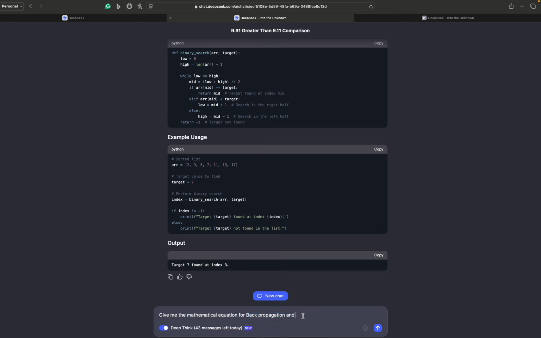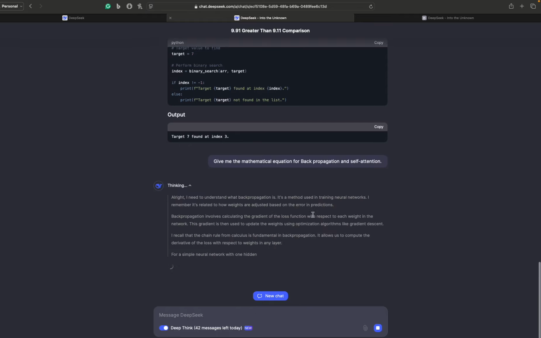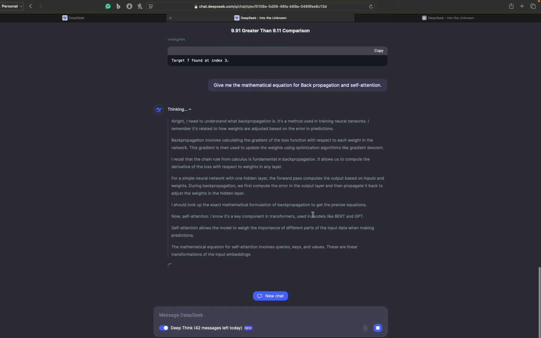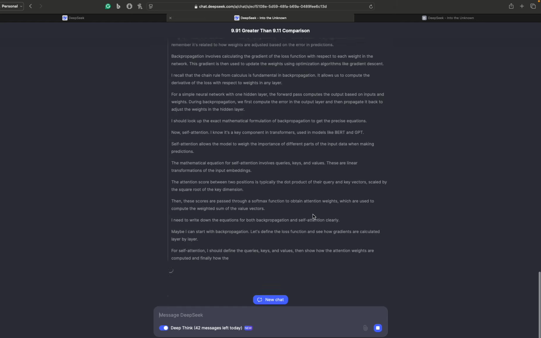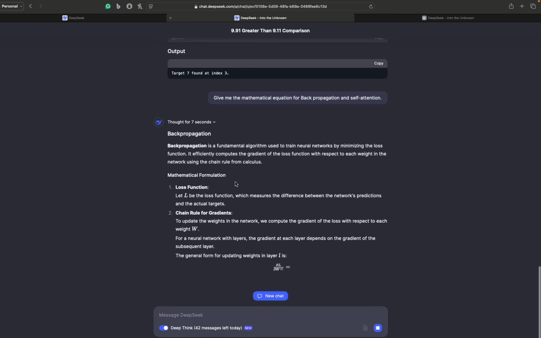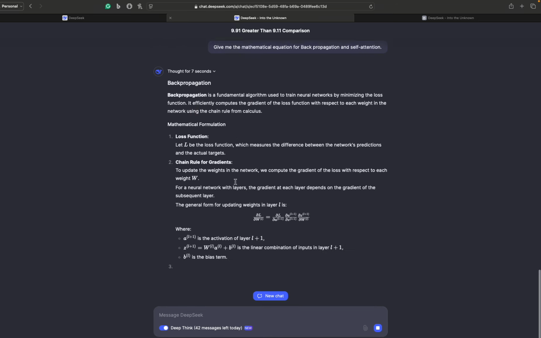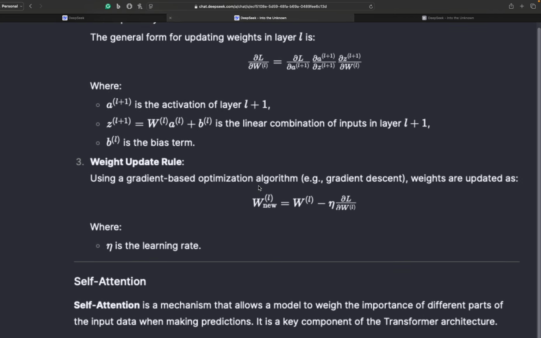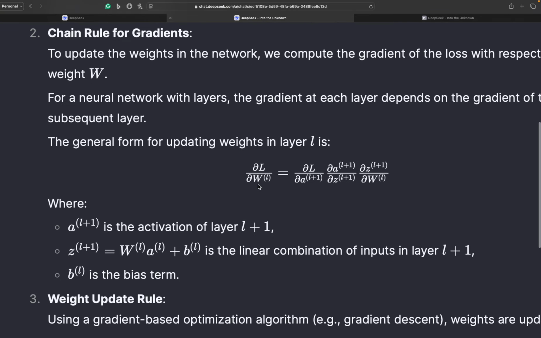And maybe transformers is more complex, but self-attention, let's see what it does. Maybe it is aware of the equations or not, it's up to it. But the thing I wanted to see is if it can give you equations that are readable, right? That is great. Very similar to the ChatGPT interface.